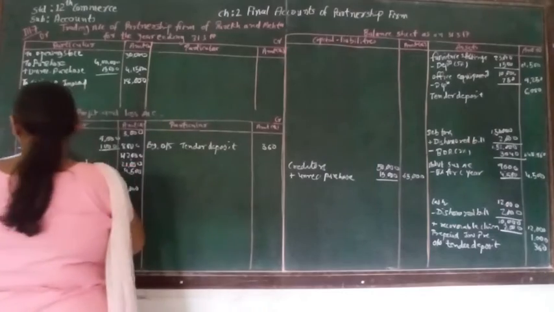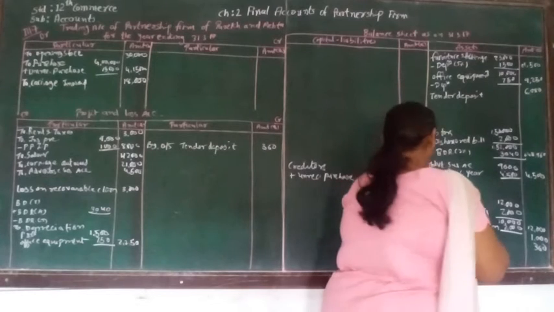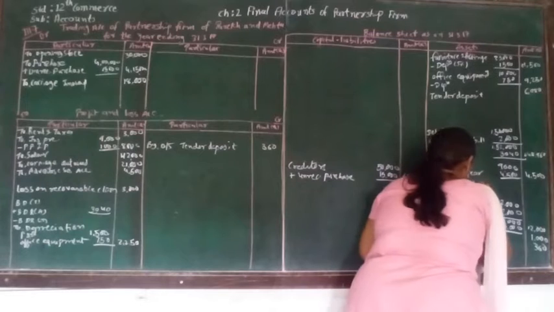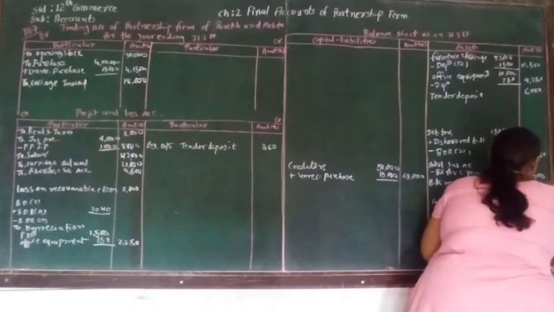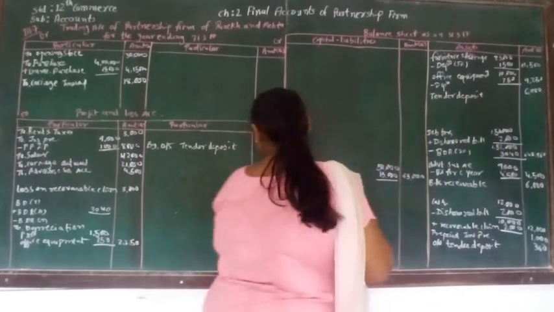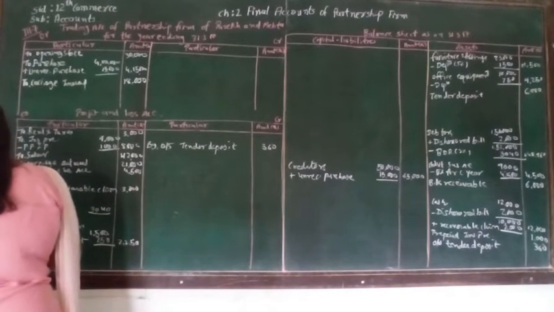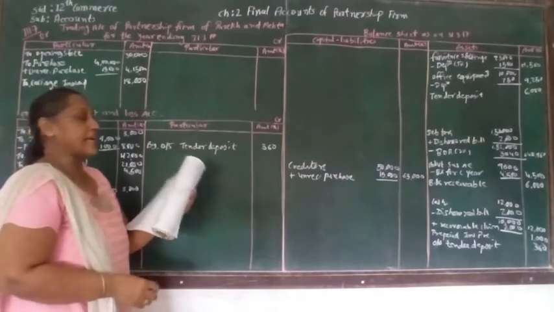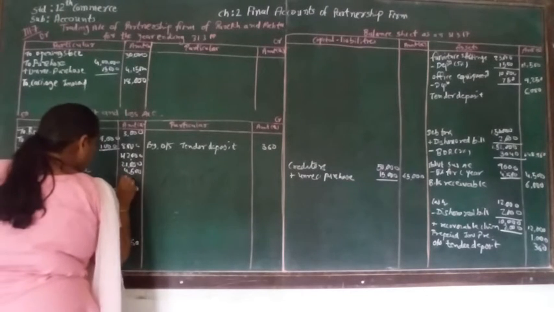This is our income supposed to be written in the profit and loss account, outstanding tender deposit 360. Afterwards, after tender deposit, another account is bills receivable that is supposed to be written. Bills receivable, how much? 6,000. Then we can see that the bad debts are supposed to be written in the profit and loss account. Bad debt of trial balance is 4,000. Then electricity expense is supposed to be written in the profit and loss account. Electricity expense is 2,000.